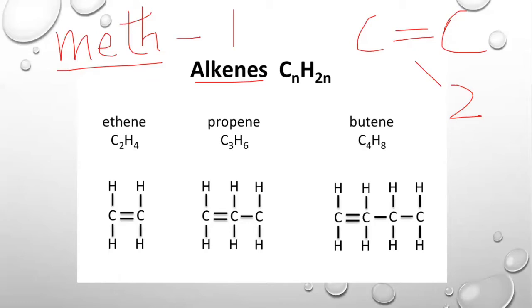You should observe that in each of the structural formulas, we have the carbon-carbon double bond, which is why this is known as an ethene. And we are keeping in mind that carbon will only make 4 bonds. Thus, 2 bonds are made in this ethene, 2 bonds are made with this carbon, and 1 bond and 1 bond, and 1 bond and 1 bond. This needs to be kept in mind in drawing structural formulas. And the last thing you need to observe is that the formulas of ethene, propene, and butene are all in the same form as CnH2n.